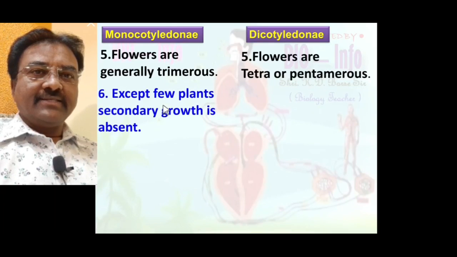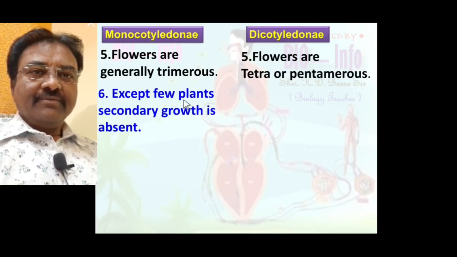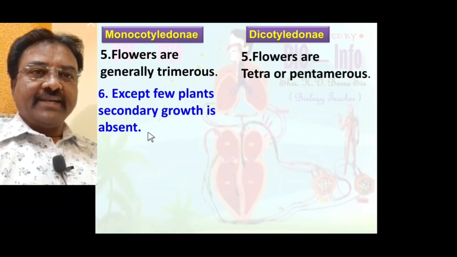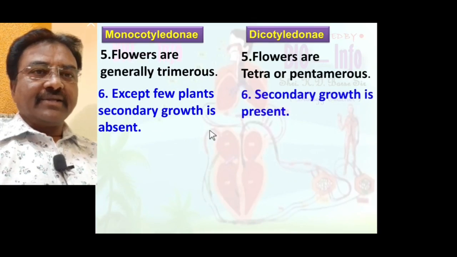Number 6, except for a few plants, secondary growth is absent in Monocotyledon. Only a few plants show secondary growth; all other Monocotyledons have no secondary growth. In Dicotyledon secondary growth is present.